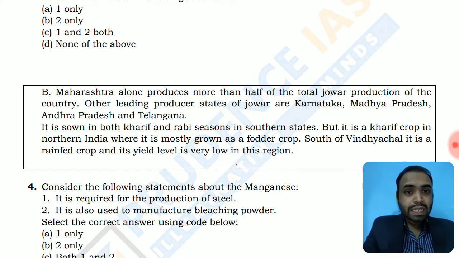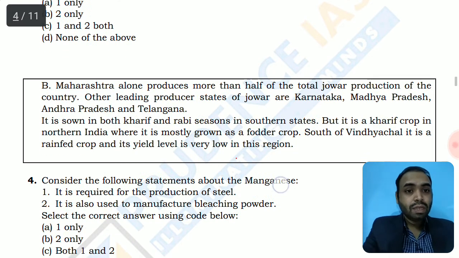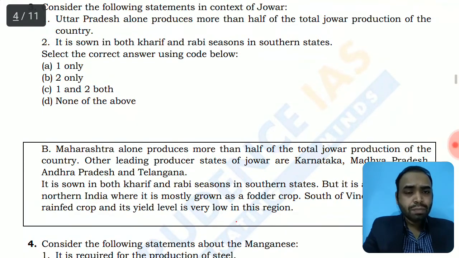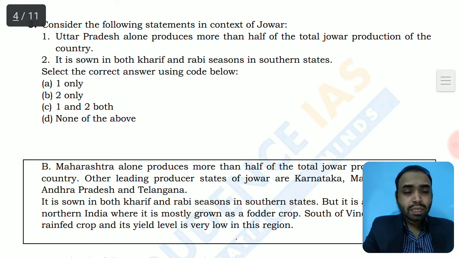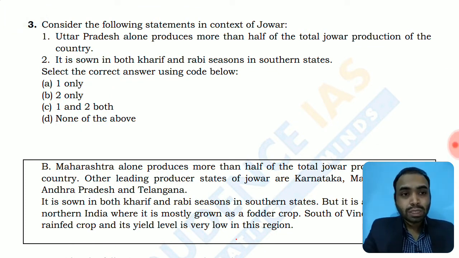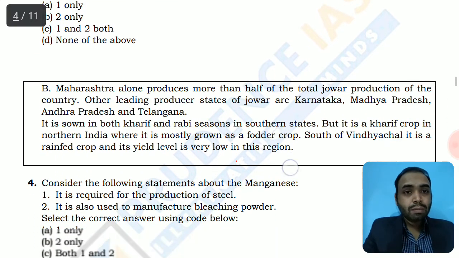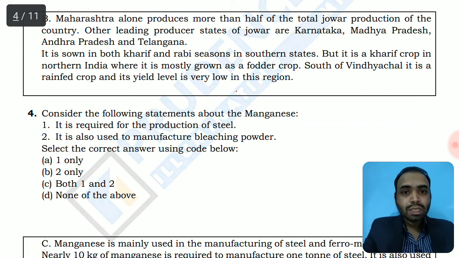South of Vindhyachal, it is rain-fed crop, and the yield is very low in this region. So south of Vindhyachal, the yield of this jowar crop is very low. And UPSC is asking about rainwater conservation and the crops associated with the arid regions, those regions which do not have significant rainfall. So you should be thorough about these kinds of concepts.